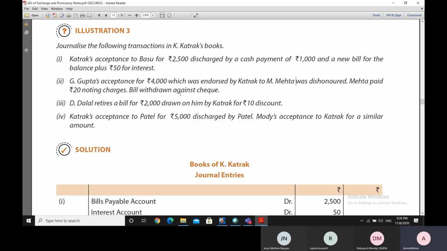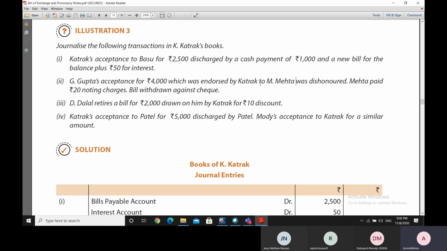So, Mr. G. Gupta was supposed to pay a certain amount to Mr. Katrak, and Mr. Katrak drew a bill of 4,000 rupees and gave it to Mr. Gupta. Mr. G. Gupta accepted the bill for 4,000 rupees and sent it back to Mr. Katrak.